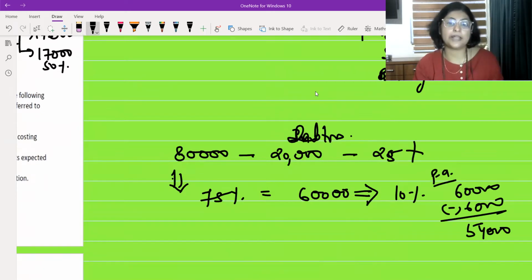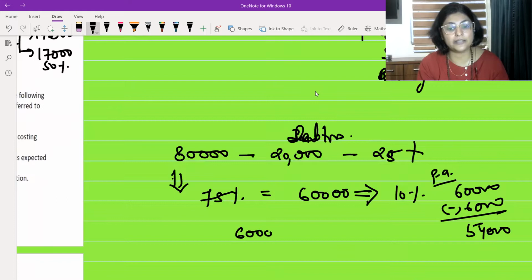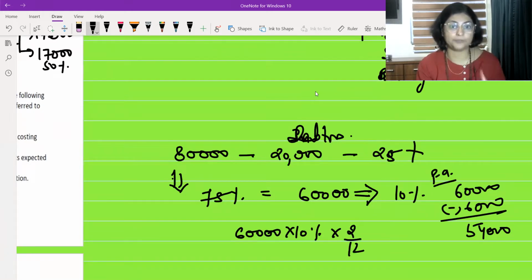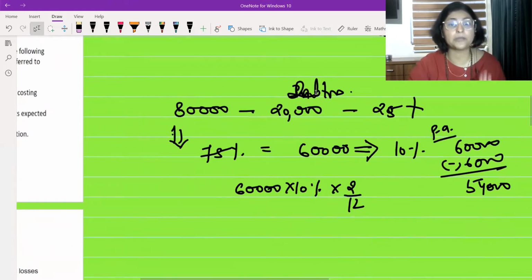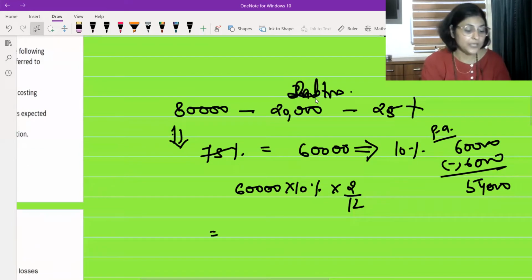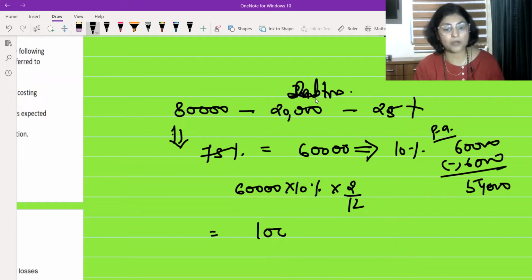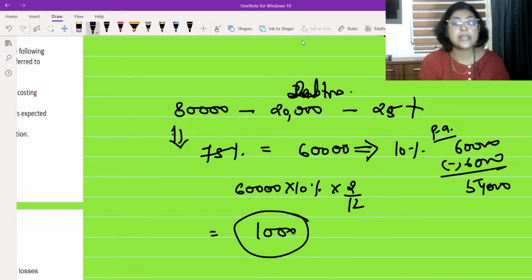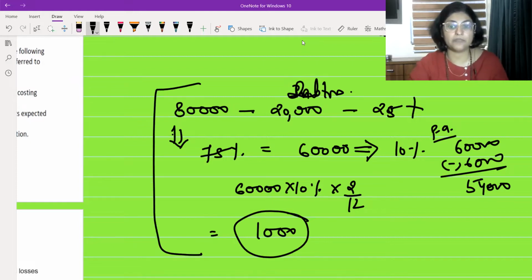It means the time period has to be taken into consideration. How much advance payment have you done? 2 months in advance. So 60,000 into 10% into 2 by 12 has to be done. This is a very important concept. You have to remember, the word per annum is being used. Okay. So 60,000 into 10% into 2 by 12 has to be done. Then you get the amount of discount which you are going to receive from the creditors. Okay, so 1,000 rupees discount you have received from the creditors, students. This particular concept is very, very, very important. Okay, you can take the screenshot.